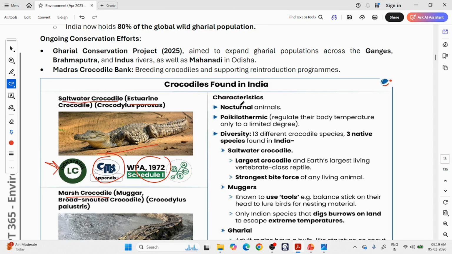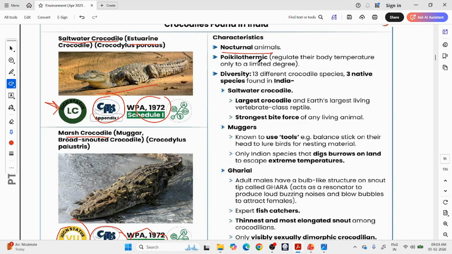So characteristics: crocodiles are nocturnal animals. See, this is very important, and they can regulate body temperature only to a limited degree. So they need continuous water to manage. They move between water and land to regulate their temperature, because they can only sustain a limited variation in temperature. So they are called poikilothermic. 13 different crocodile species can be seen across the world. 3 are in India. Saltwater, which is the largest crocodile, and that's the largest living vertebrate of the reptile class. It is the largest reptile.